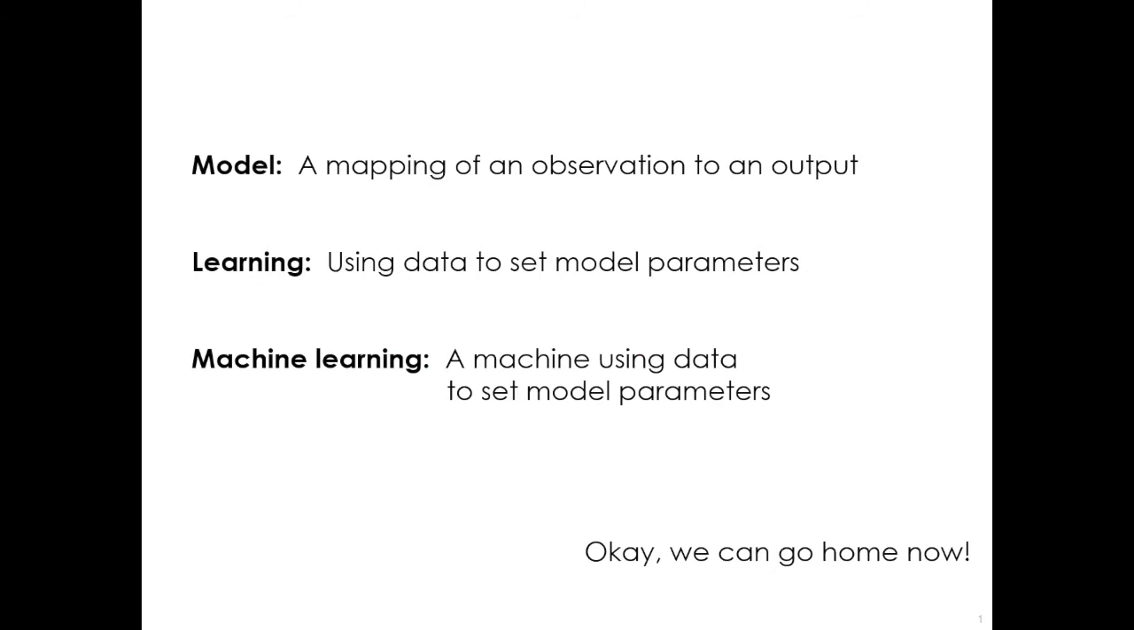So what is machine learning? All we need are a few definitions. Let's define a model as a mapping from an observation to an output. The output for a given observation depends on model parameters. Let's define learning as the use of data to set model parameters. When a machine uses data to set model parameters, we call it machine learning. We're done. We define machine learning.